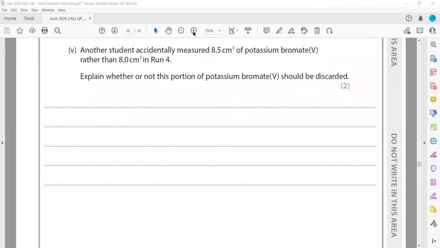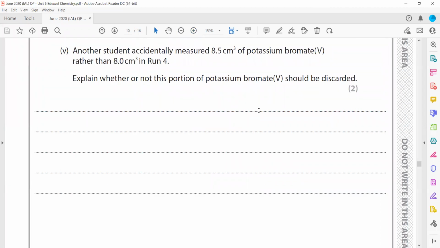Another student accidentally measured 8.5 cm cube of potassium bromate rather than 8. Explain whether or not this portion of potassium bromate should be discarded.